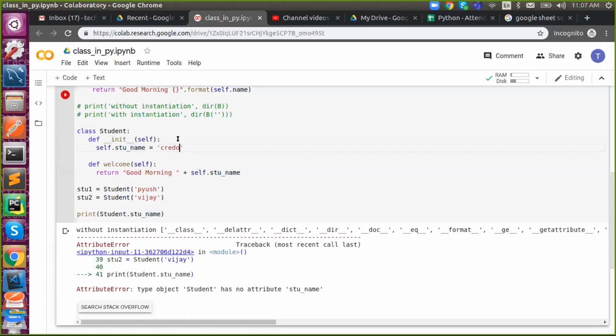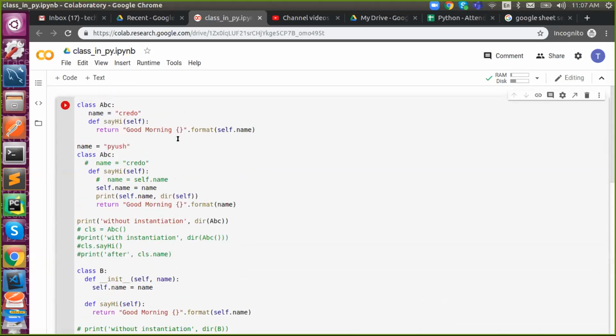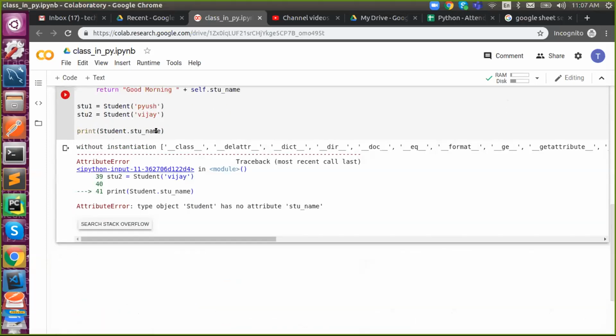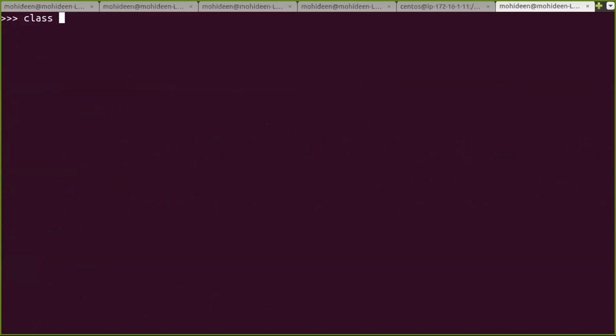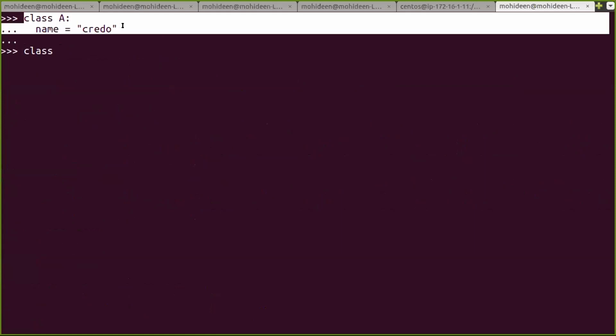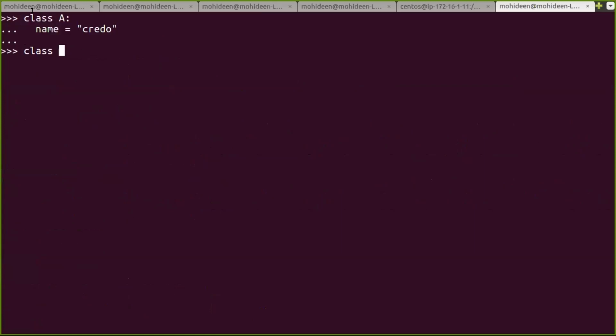What is the difference between this and this? Here, I need the difference between a class with constructor and a class without constructor. Say class A, name, Credo. This is the class without constructor. Now this is my class with constructor. You need to tell me what is the difference.